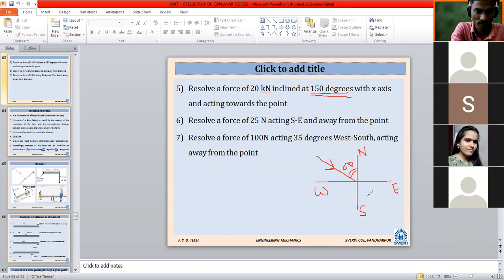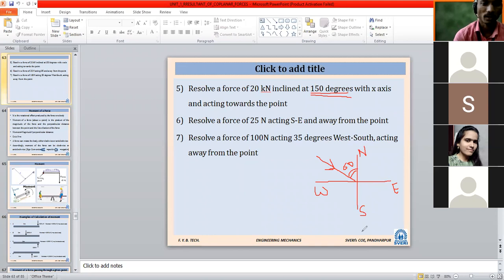It will come 60. And once you observe this arrow carefully, you have to ask yourself where this arrow is going as far as the x-axis and y-axis are concerned. So where is this line of action of force going, towards the positive x-axis or the negative x-axis? Towards the positive x-axis, which means its x component will be positive.